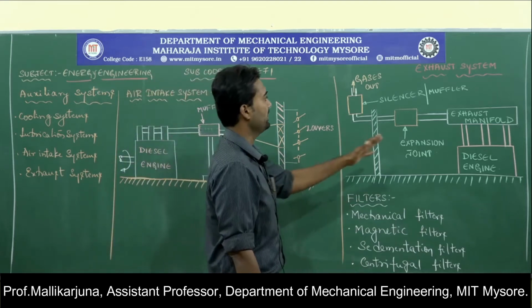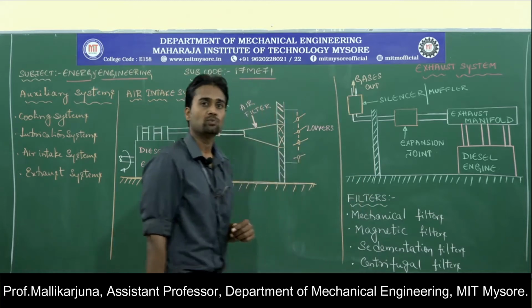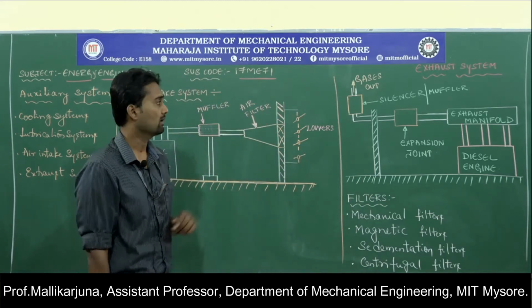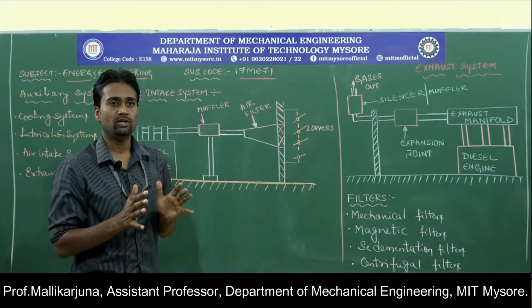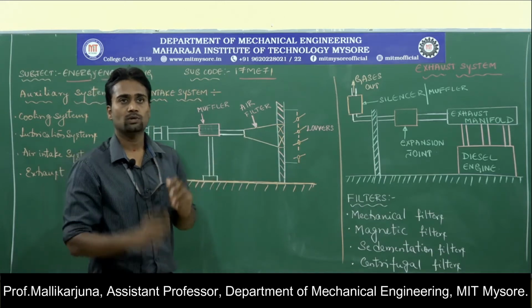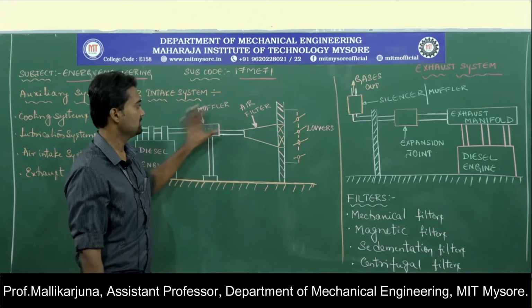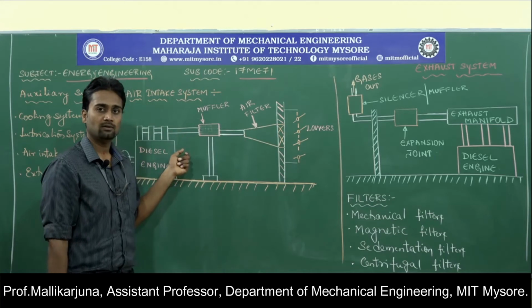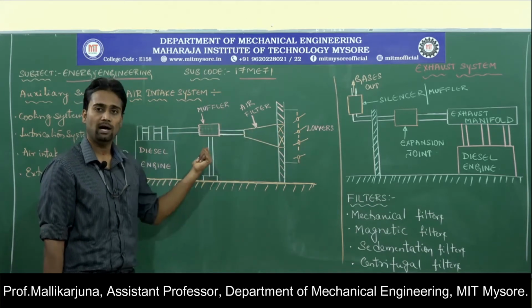If we move on to the next auxiliary system which supports the main system's work, I mean the diesel engine's work, it is the exhaust system. We know if it is a 4-stroke engine, we have 4 different operations. Suction, this is totally related to the suction, I mean before suction this is what is going to happen.